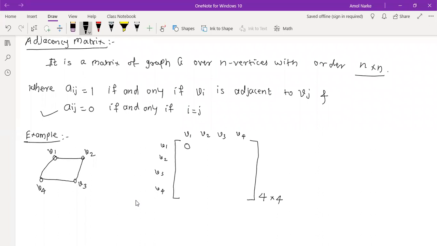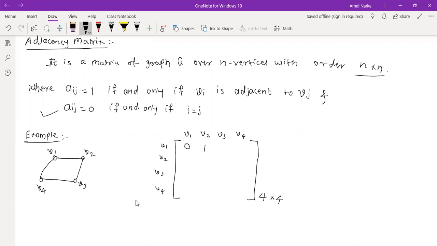Yes. V1 is adjacent to V2, that's why we write 1 here. Whether V1 is adjacent to V3?